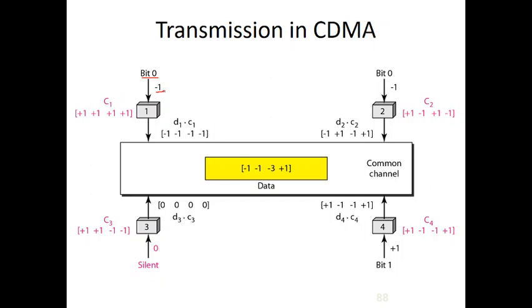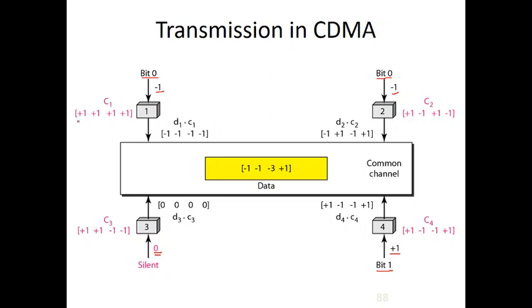That's what we discussed in the earlier slide. Again device 2 is sending a bit 0, that is again minus 1, and there is no data from device 3, that is why its representation is 0, and device 4 is sending bit 1, that is binary 1, that is why its representation is plus 1. So these are the data from each device, and every device needs to be given a code.